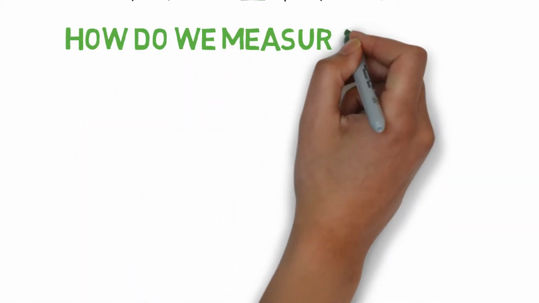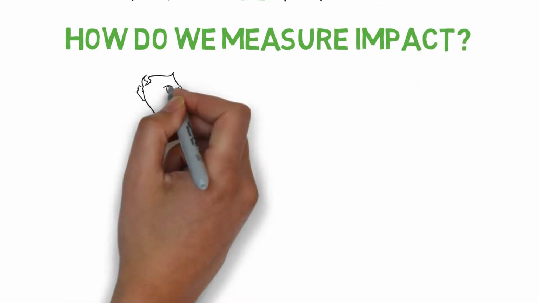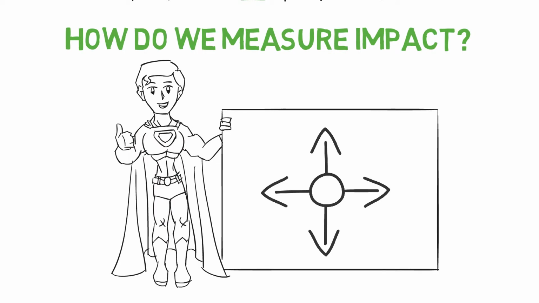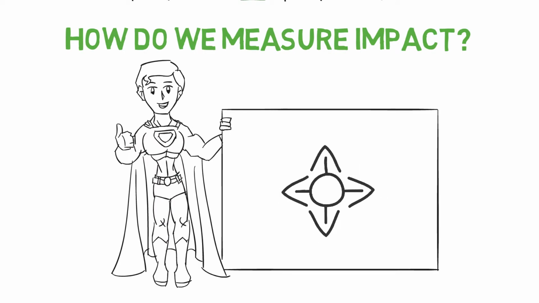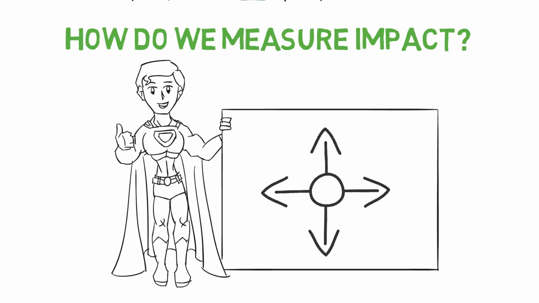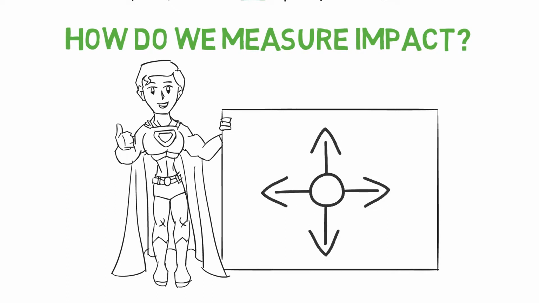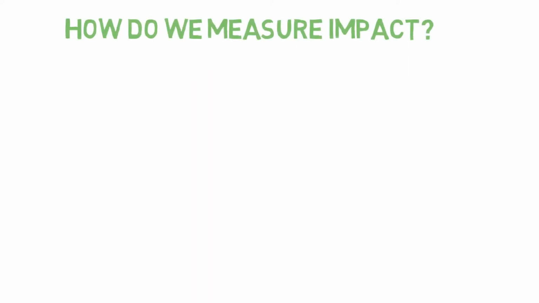How do we measure impact? There are 4 main methods of measuring impact, often used by startups and social enterprises. Storyboard impact mapping. This is a theory of change method that allows you to clarify the changes you want to see happen. It is a simple tool that helps identify the most important things to measure, almost like a business flowchart or a mind map.